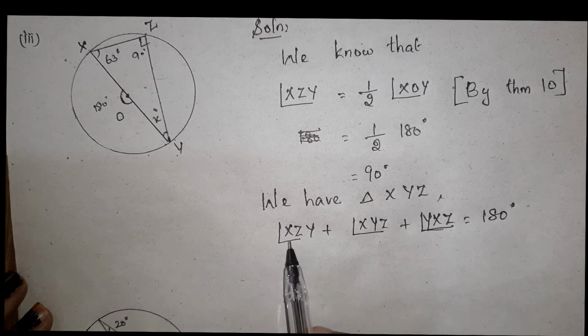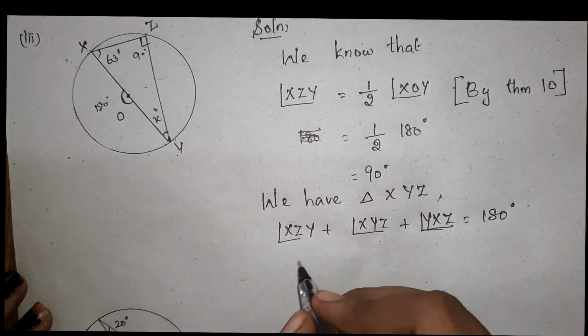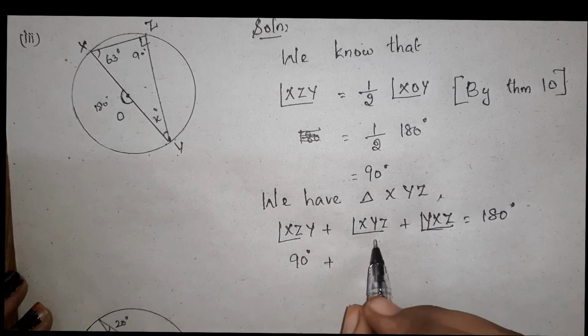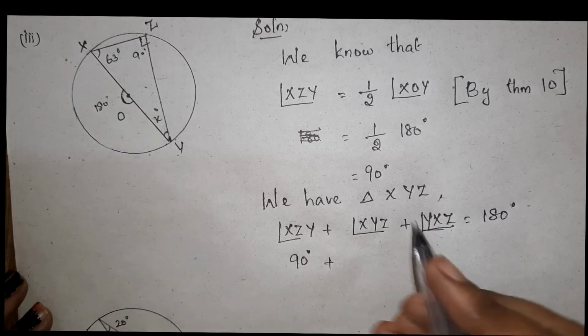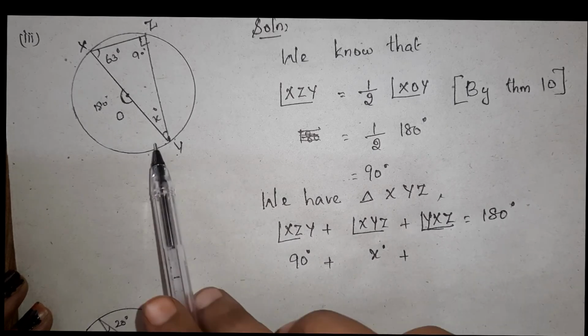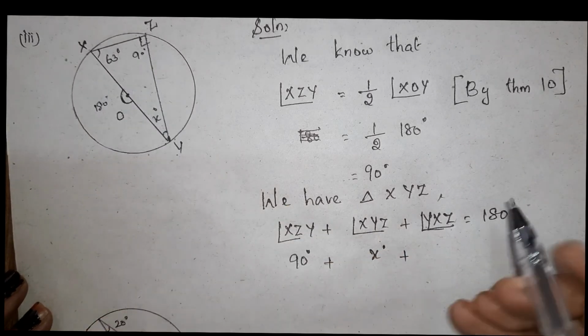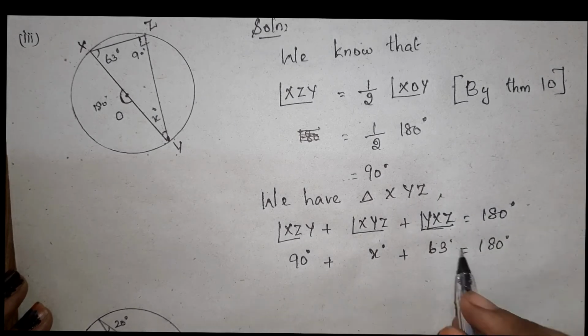We can apply the values. This value is 90 degree plus angle XYZ, this is x, we have to find out, x degree, plus angle YXZ, that is 63 degree, is equal to 180. Then we can add both.